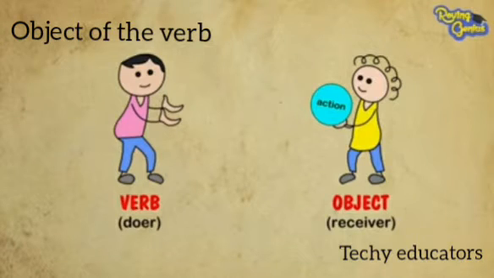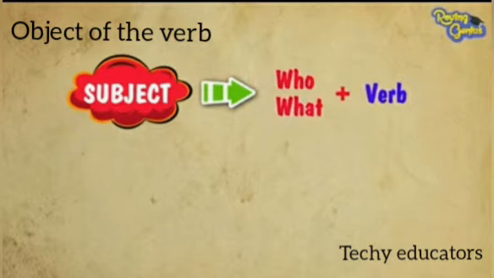In some sentences, the verb has a subject as well as an object. The subject is the doer of the action and the object is the receiver of the action. So who or what plus verb tells you about the subject. Now we'll talk about the object.